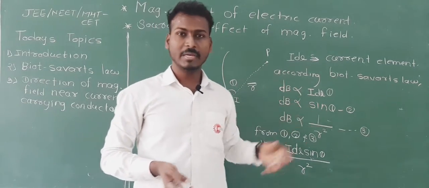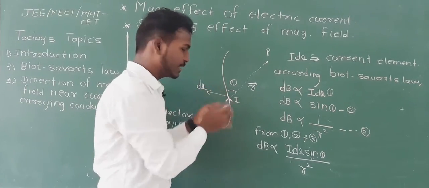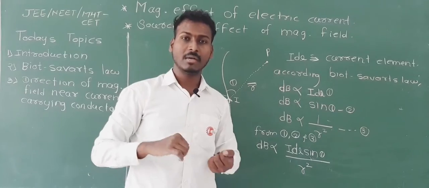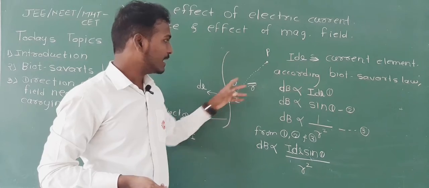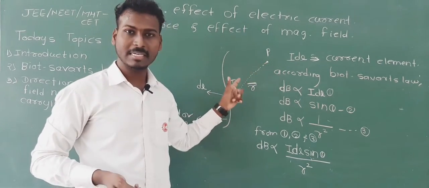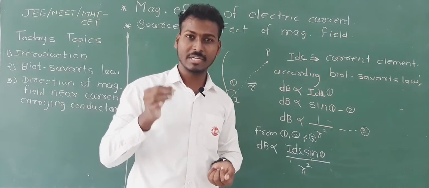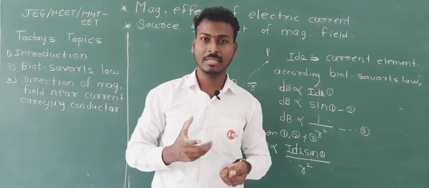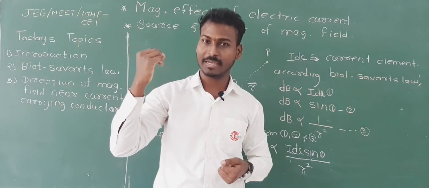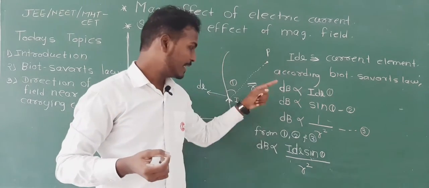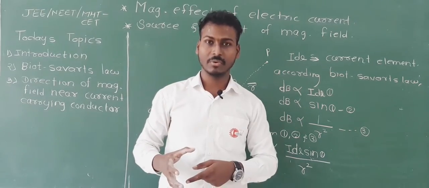After that, sine of the angle between that small element dl and the line joining point P is theta. And this magnitude of magnetic field is inversely proportional to the square of the distance between that small element dl and the point P, where we are going to calculate the magnetic field. So combined we can write dB directly proportional to I dl sin theta divided by r square. Okay, note it down.